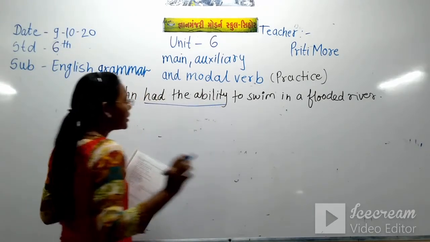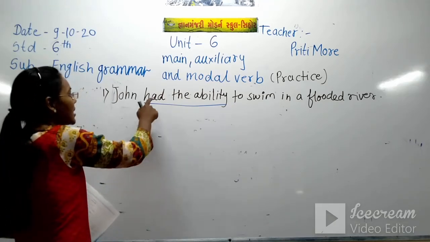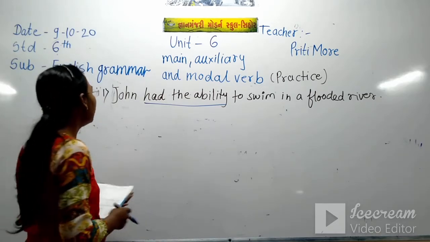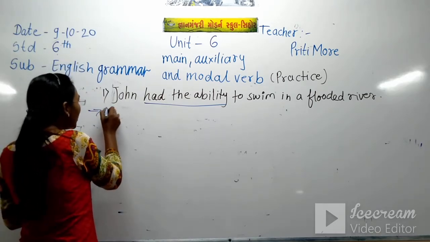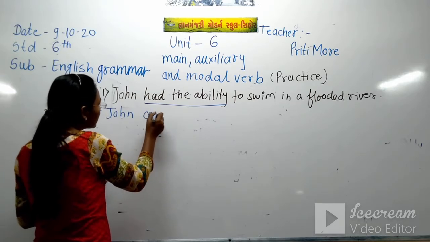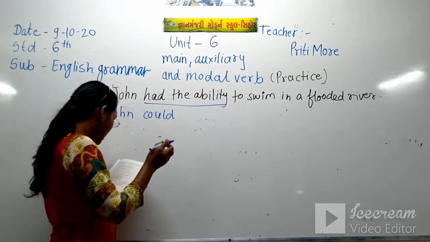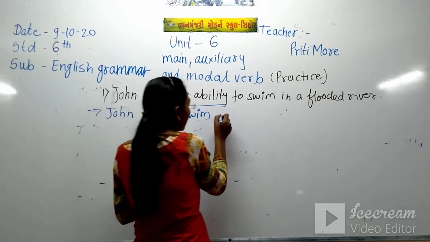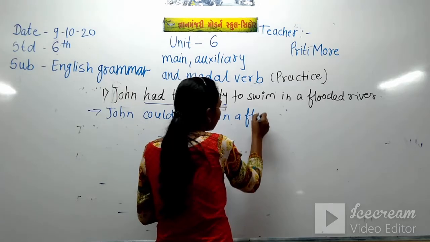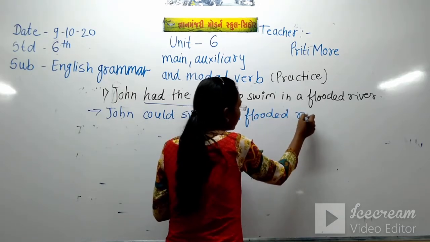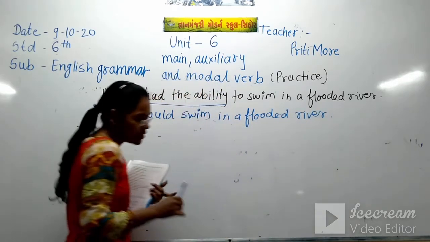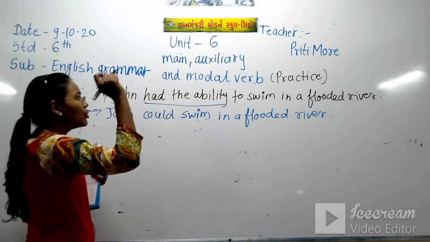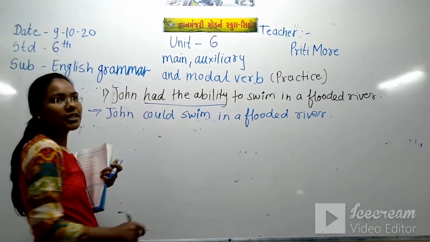To show the ability we use can or could, and this had is showing here the past tense. So in the place of had we will use could. John could swim in a flooded river. Right, in the place of had the ability, to show the past ability we used here could.